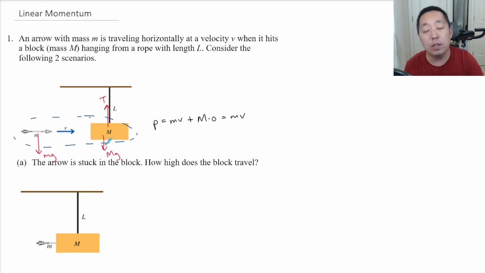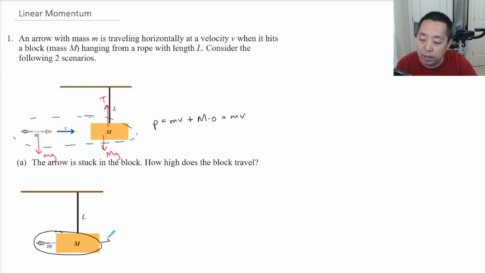Even though these are external forces, remember my system's only the arrow and the big block. So the rope is external and the earth is external. However, they do not exert any force horizontally. So horizontally, the momentum is conserved because there are no horizontal forces acting on the system. If there are no horizontal forces, there can be no change in momentum, thus conservation of momentum in the horizontal direction.